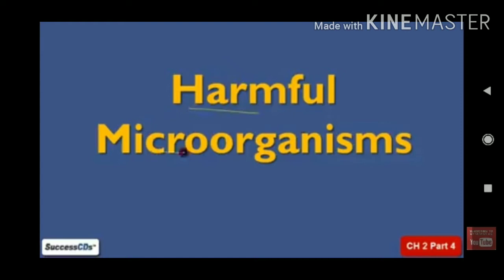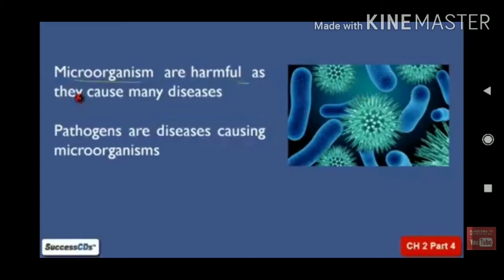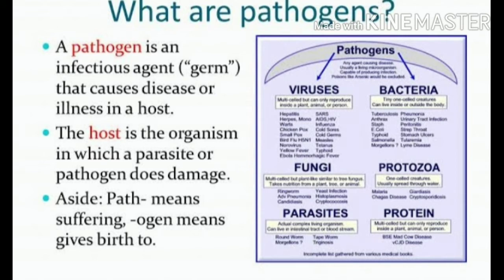In the beginning of the lesson, we discussed that microorganisms are harmful. At the same time, certain microorganisms are useful. So, microorganisms are partly friendly to humans, and partly they are harmful, dangerous or enemies to humans. So, why are these microorganisms harmful? Because certain microorganisms cause diseases in plants as well as in animals, including humans. So, certain diseases are caused by microorganisms.